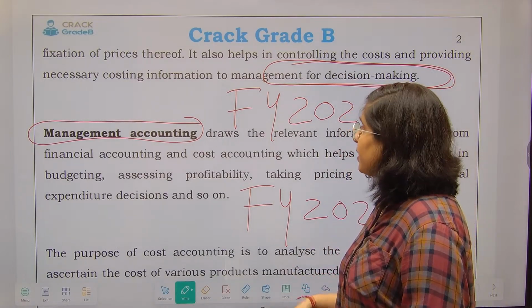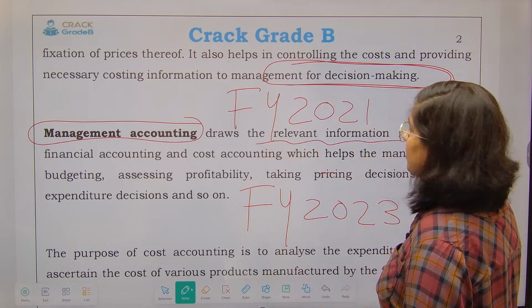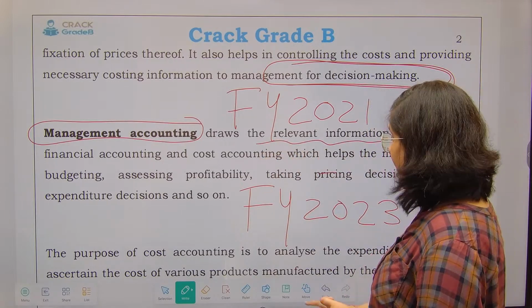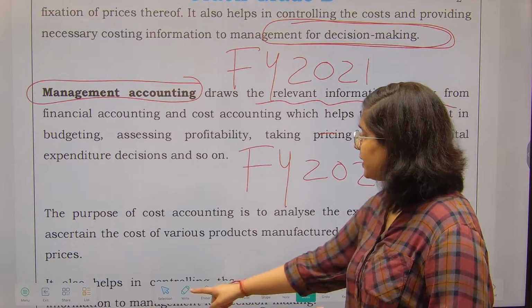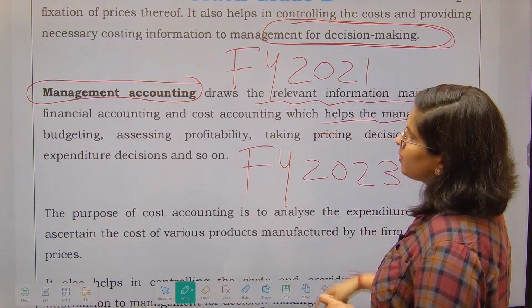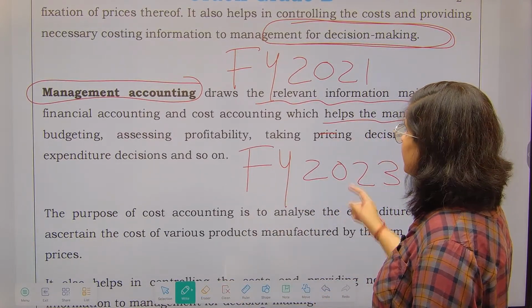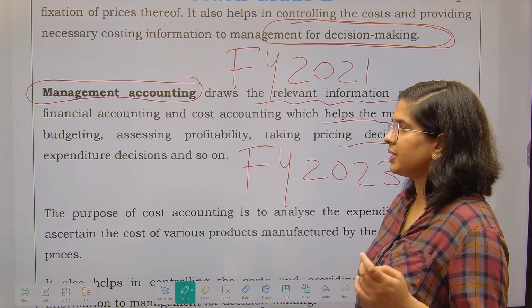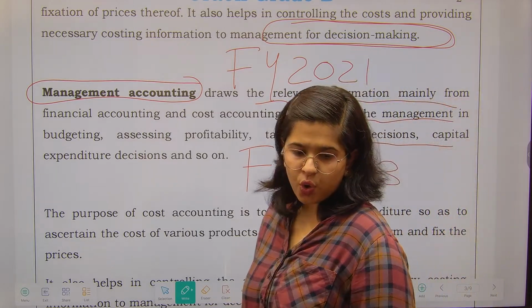Management accounting draws the relevant information mainly from financial accounting and cost accounting, which helps the management in budgeting, assessing profitability, taking pricing decisions, capital expenditure decisions, and so on.